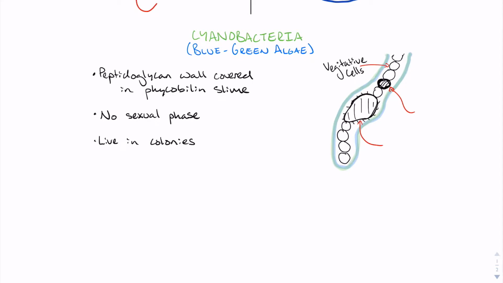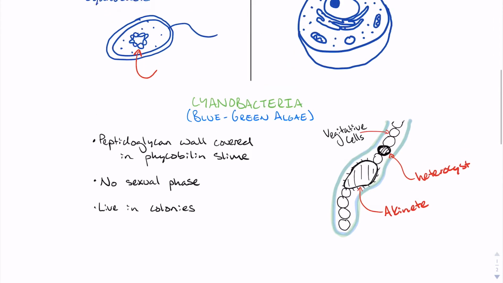Cyanobacteria are modern descendants of the ancient ancestor of the chloroplast. Like other bacteria, cyanobacteria have a peptidoglycan wall covered in a blue-green slime containing phycobilins. Under close examination, one can view the distinct nitrogen-fixing heterocysts and the desiccation-resistant akinete cells of a cyanobacteria colony. Cyanobacteria have no sexual phase and reproduce only by binary fission.